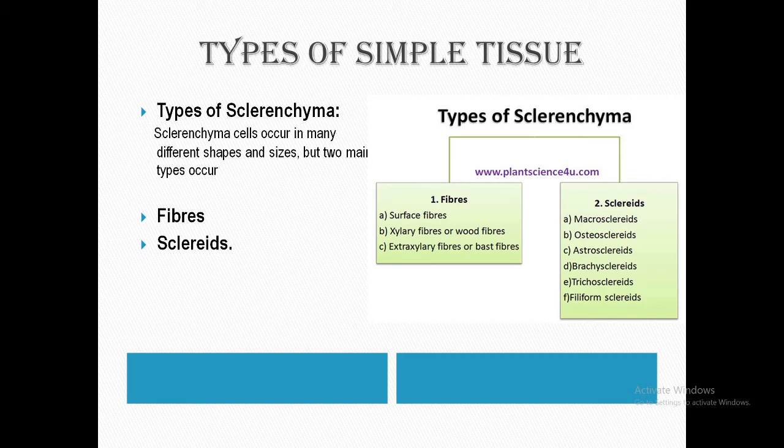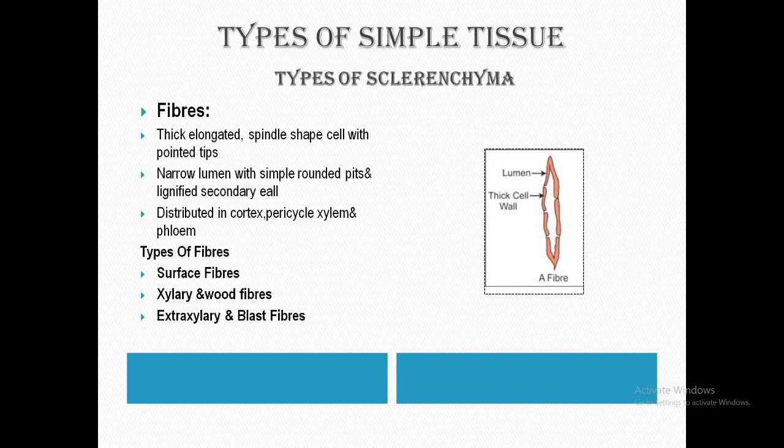These fibers are very much elongated. They are thick, elongated and narrow cells with pointed ends. The walls are very much thickened, usually dead when mature. The cavity is known as lumen, and the lumen is very much reduced.